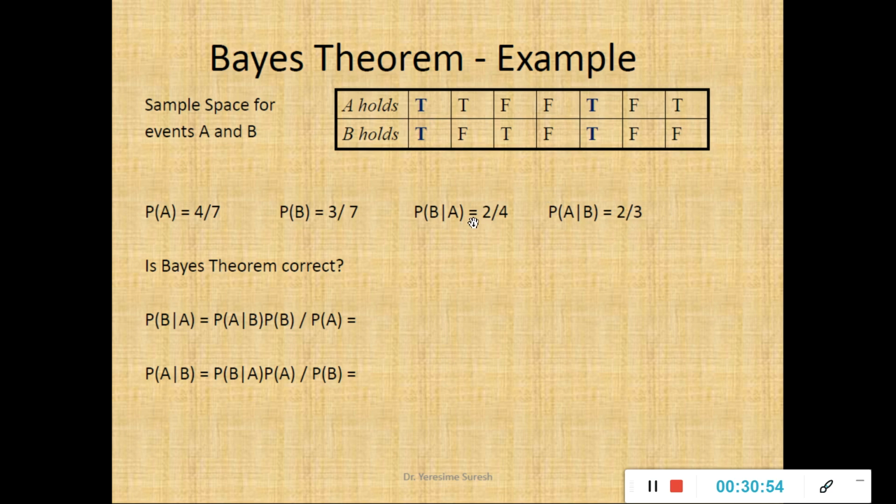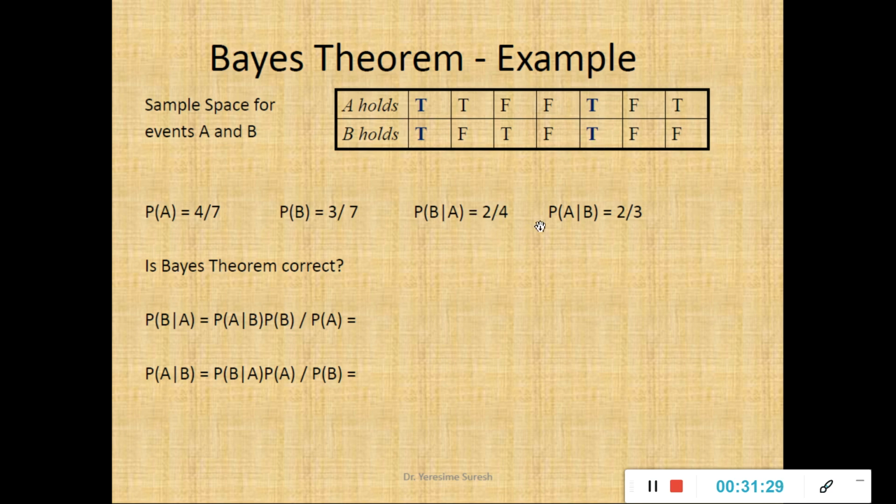So I'll write the values as P of B over A as 2 by 4 and P of A over B as 2 by 3. I have highlighted here for B because B is true 3 times, 1, 2 and 3 times. Whenever B is true, A is true how many times? Only twice. So I have written it as 2 by 3. If you take the case of P of B over A, A is true 4 times, 1, 2, 3 and 4. Whenever A is already true, B is true 1 time, and then B is true a second time. So 2 by 4 is the probability.